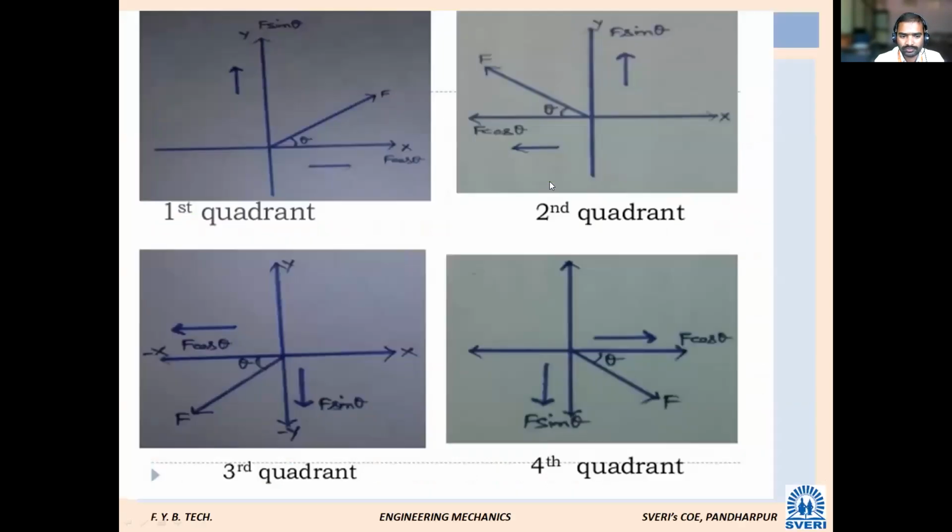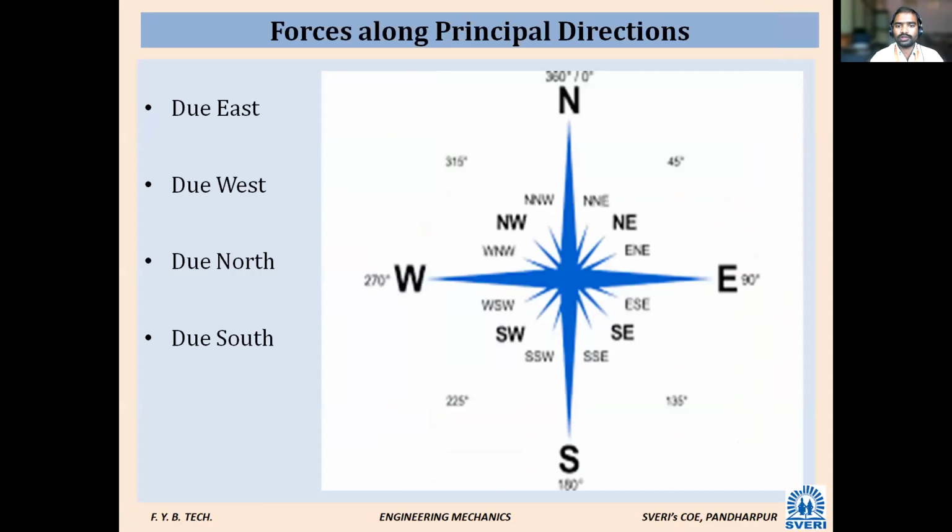So this is also the same thing. This is one more thing: the forces along the principal directions. Sometimes it will be given as due east, due west, due north, due south. Due east means the force is moving towards the east direction only. Due west means the force is moving towards the west direction only. Are you getting? Next.